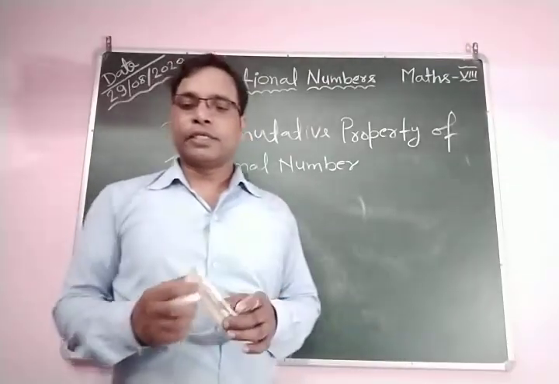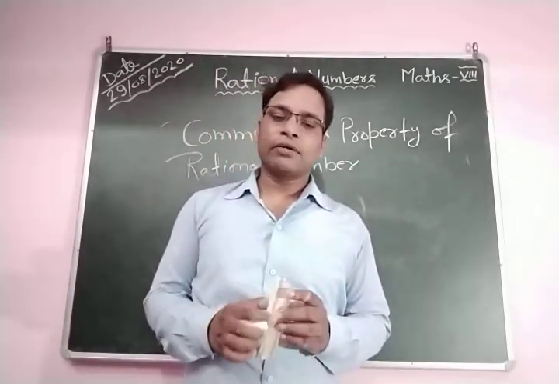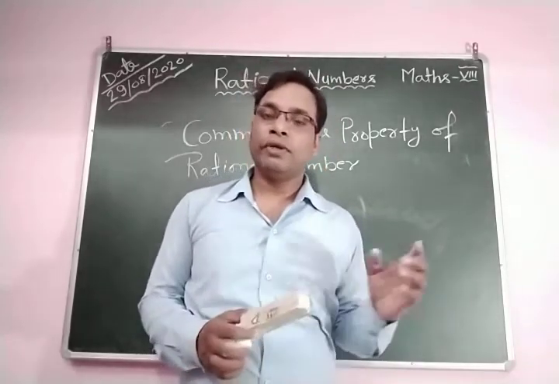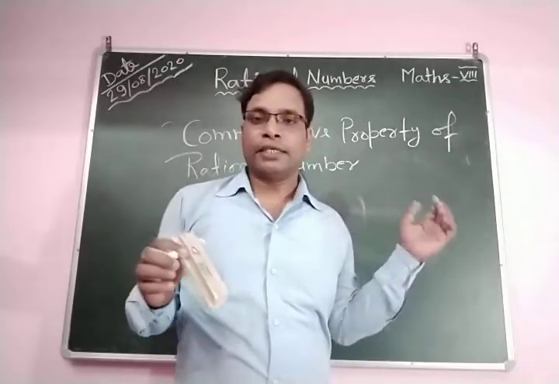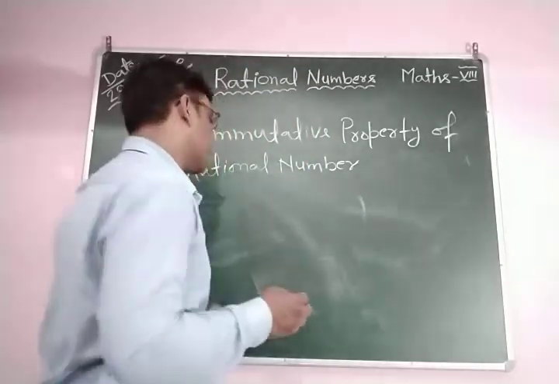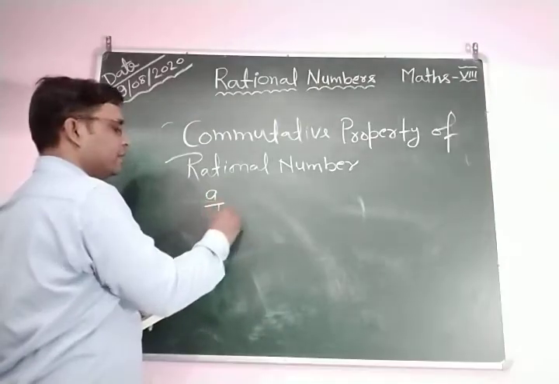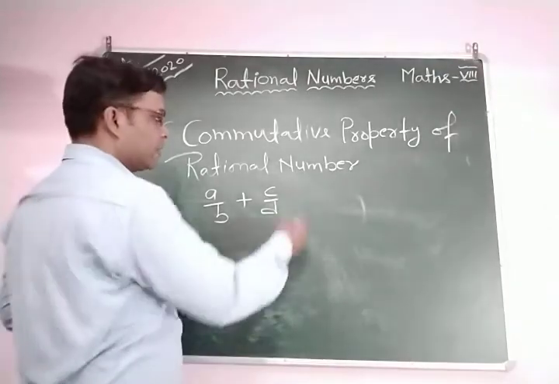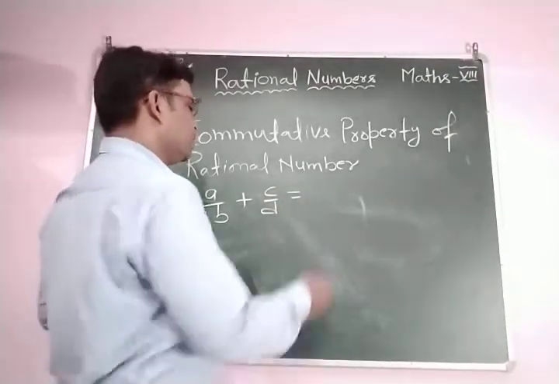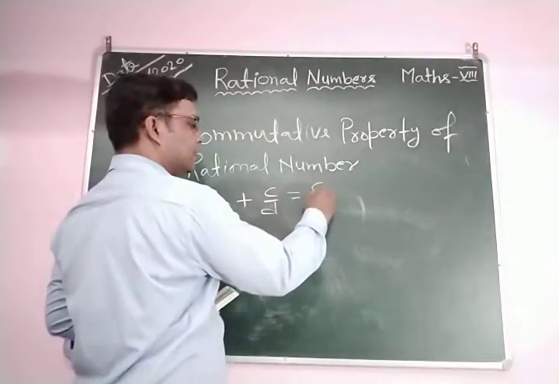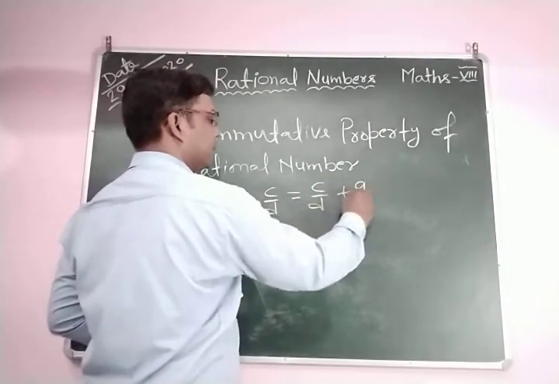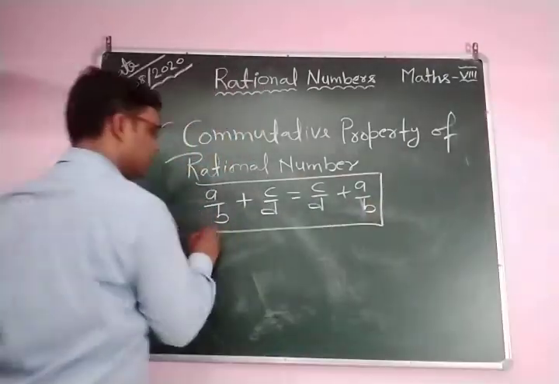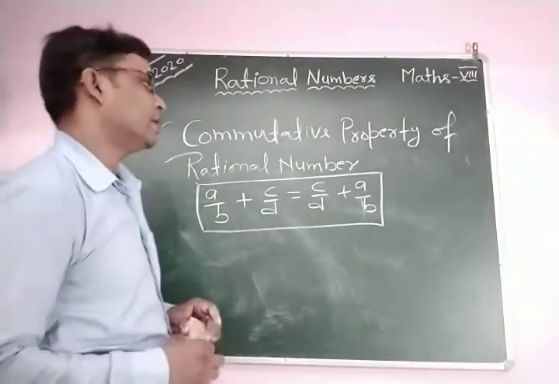Commutative property of rational numbers of addition. Because we are going to discuss the properties of addition of rational numbers, here this is commutative for addition. If you take two rational numbers like this, a by b plus c by d, both are rational numbers. If they are commutative, then you get the same result, c by d plus a by b. This is the general form of the commutative property of rational numbers.